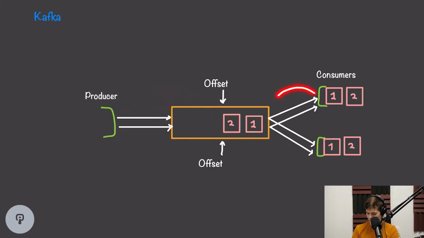If our first consumer polls again, it will receive that new message and update its offset accordingly. And if our second consumer polls, remember its offset was at the beginning of the queue, it will actually receive both of these messages and update its offset to be at the end.